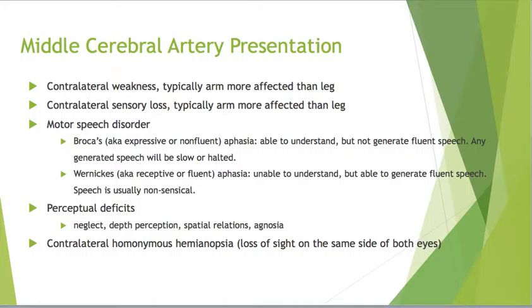Wernicke's aphasia indicates that the patient is unable to understand, but able to generate speech. Usually their speech is nonsensical and hard to understand. They will also experience perceptual deficits, such as neglect, which is an inability to attend to one side, difficulty with depth perception, spatial relations, and agnosia. Finally, they will often experience contralateral homonymous hemianopsia, which is loss of sight on the same side of both eyes.